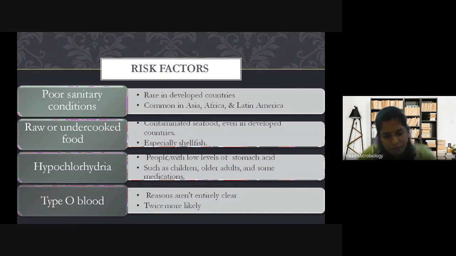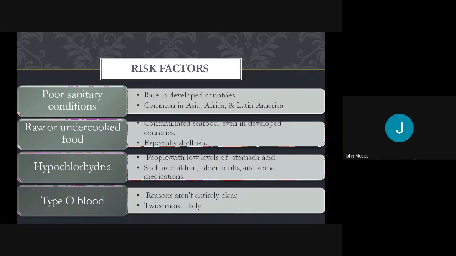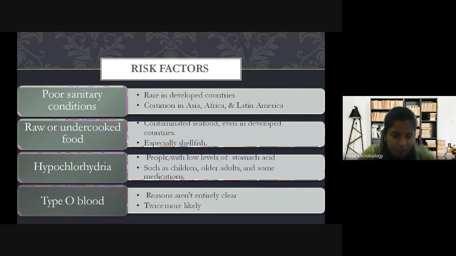John, why are you silent today? Yes, ma'am. What happens when the food is not properly cooked? Some of the microorganisms will not get killed. Yes, some of the organisms will not get killed. So what happens? You're infected.